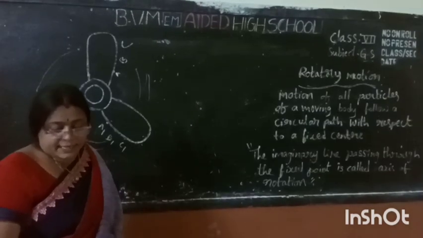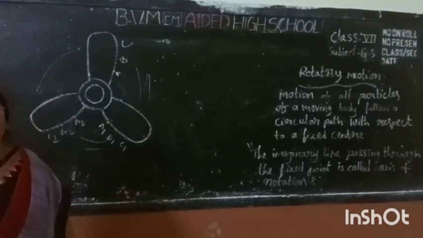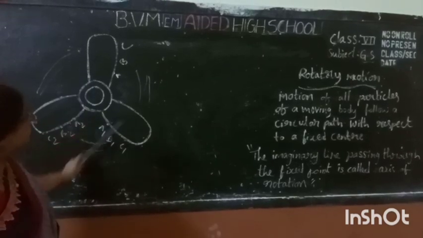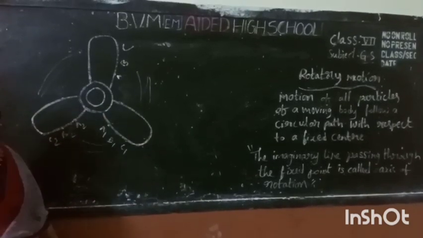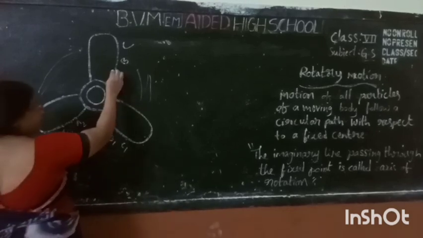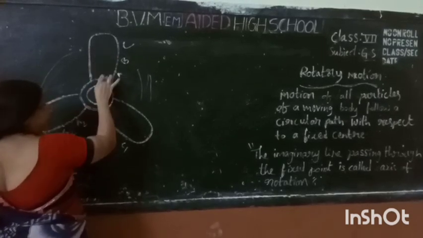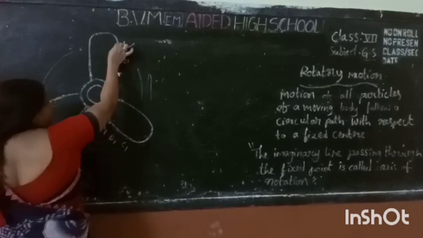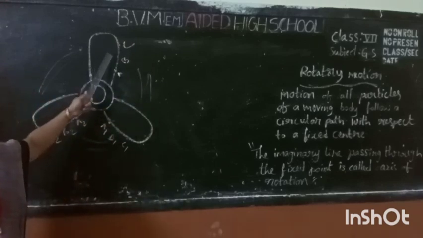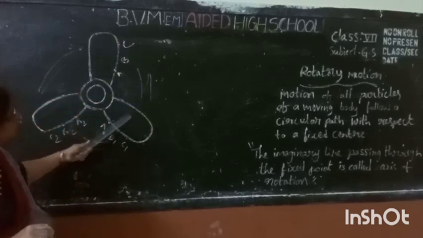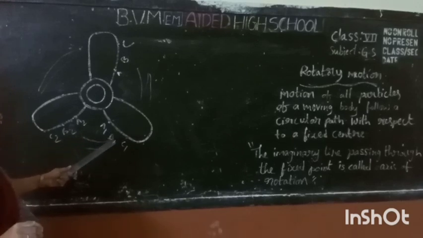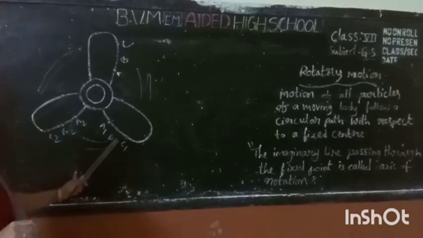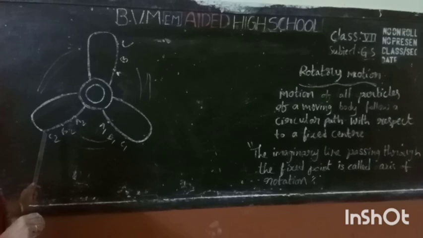Let us examine the blades in motion in a ceiling fan. Have you observed the ceiling fan? Let us consider one blade of a ceiling fan. We take one blade and point them A, B, C. Each particle of the blade moves: A1, B1, C1 move to A2, B2, C2.